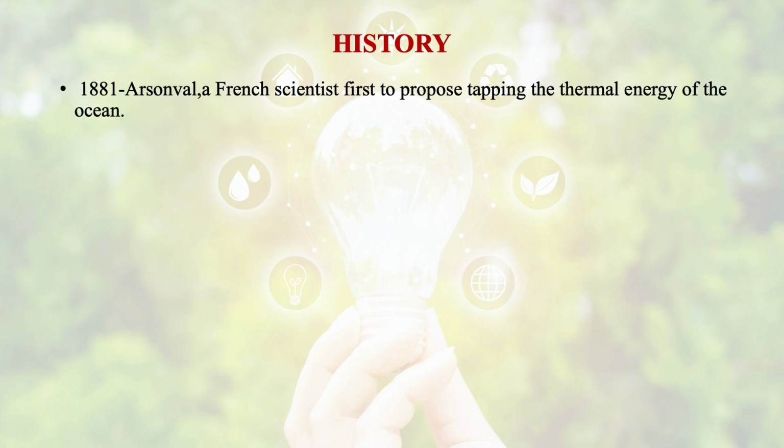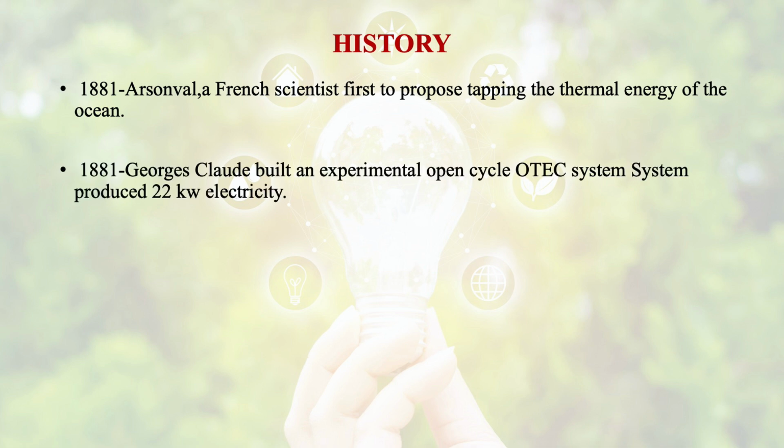Let us see the history of ocean thermal energy conversion. In 1881, a French scientist, d'Arsonval, first proposed tapping the thermal energy of the ocean. Then Georges Claude built an experimental open cycle ocean thermal energy conversion system which produced about 22 kilowatts of electricity.